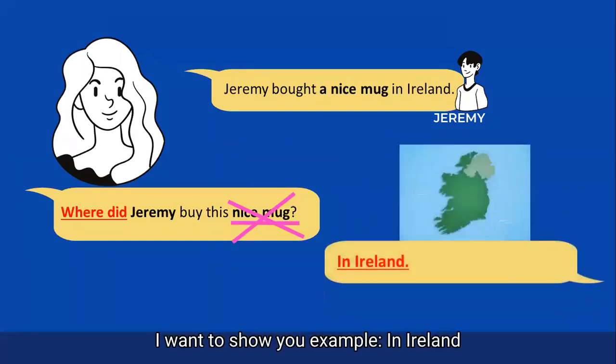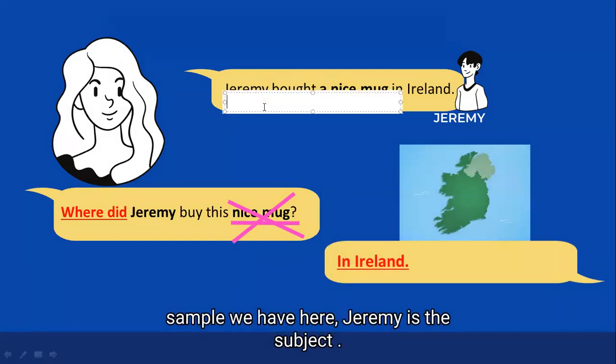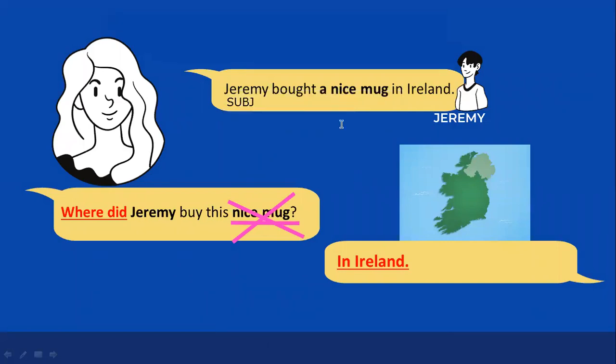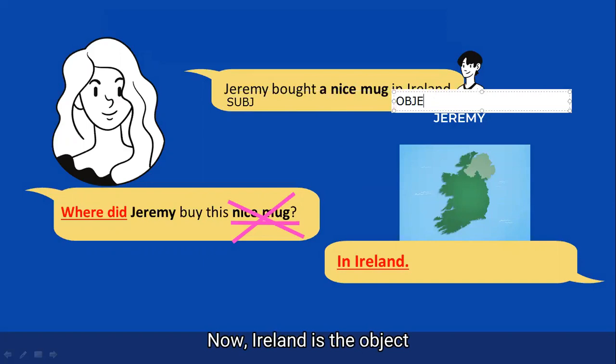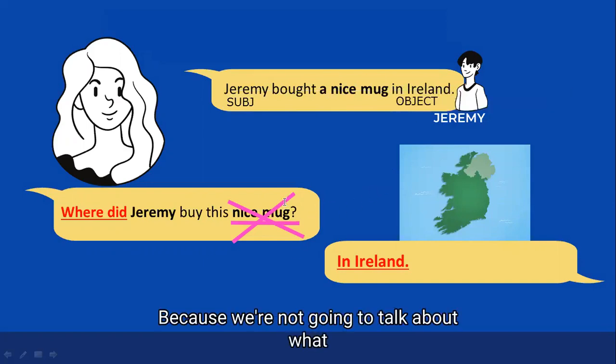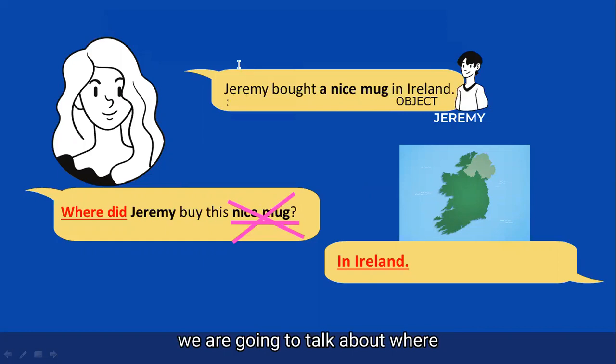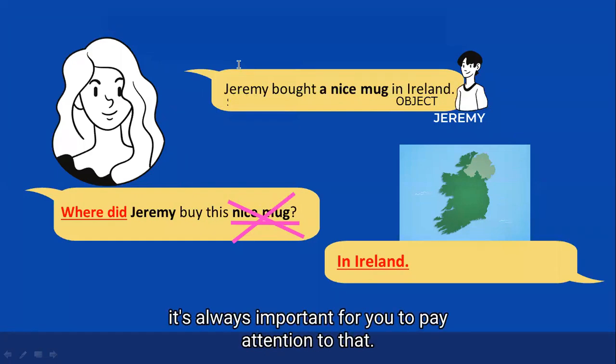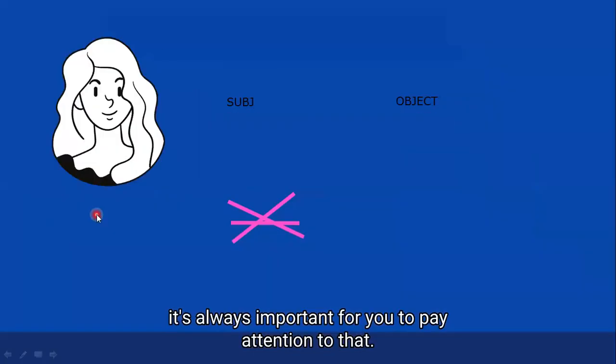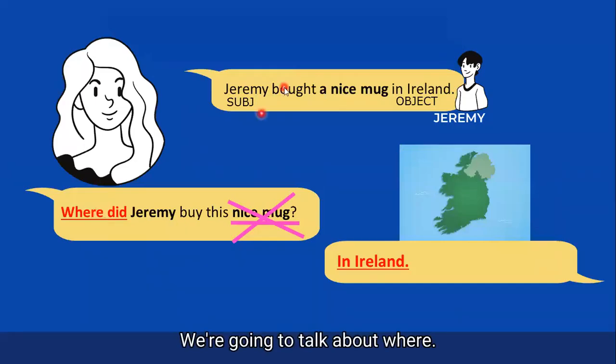I'm going to show you the example. In Ireland. So as you can see in the example we have here, Jeremy is the subject, and now Ireland is the object. Because we're not going to talk about what, we are going to talk about where. So it's important for you to pay attention to that.